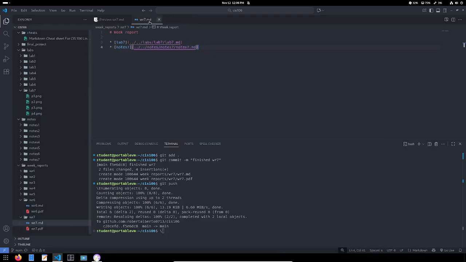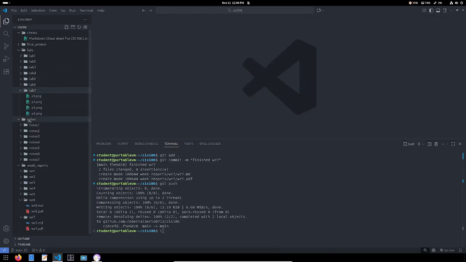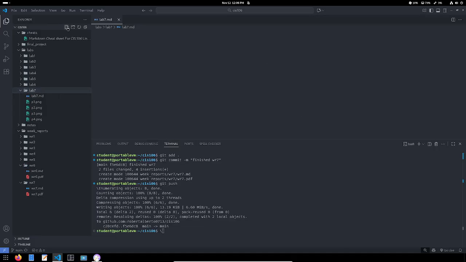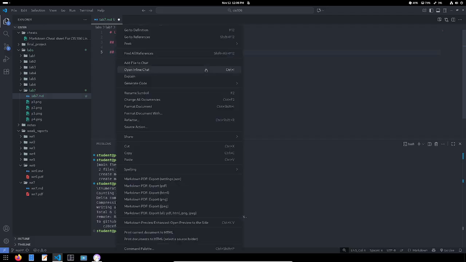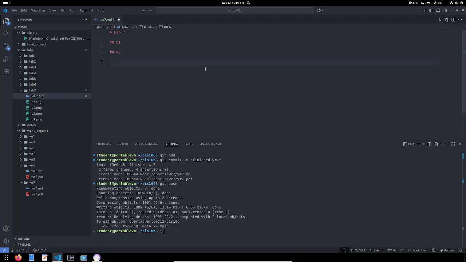So let me create my markdown file for that. Lab 7. Just gonna minimize this. Oops, not there. Here. Lab7.md. Lab 7, Q1, Q2, Q3, P. So I have how many? 4, right?